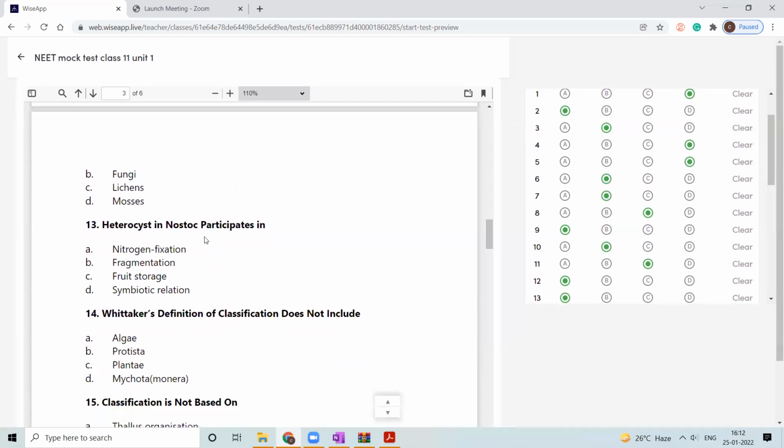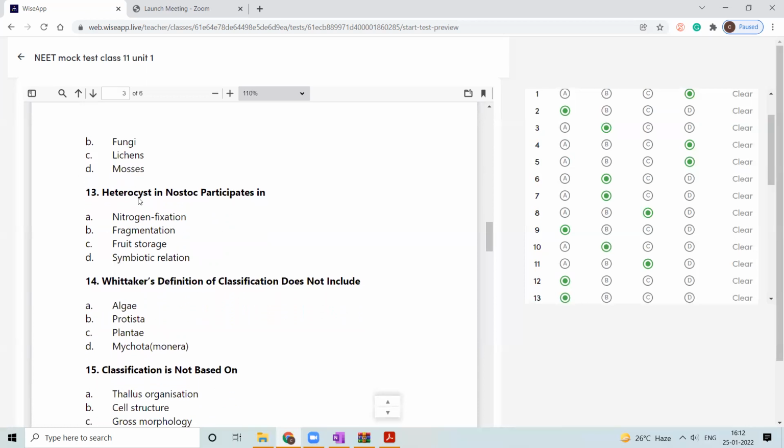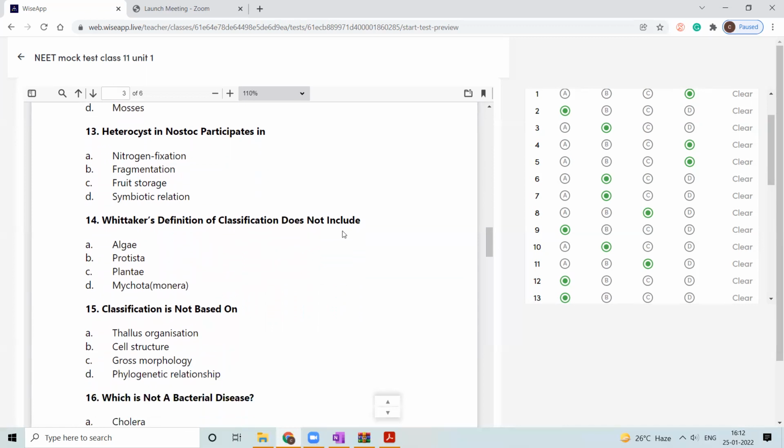Heterocyst in Nostoc participates in what? Nitrogen fixation. Exactly, because Nostoc is a species that helps in nitrogen fixation, and the heterocyst is a specialized cell present in Nostoc. Next: Whittaker's classification does not include which group? Algae. Yes, algae is not present in Whittaker's classification.